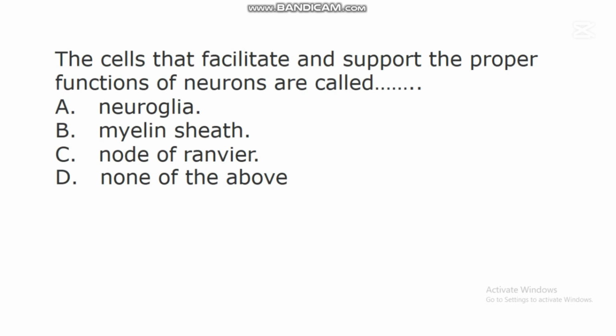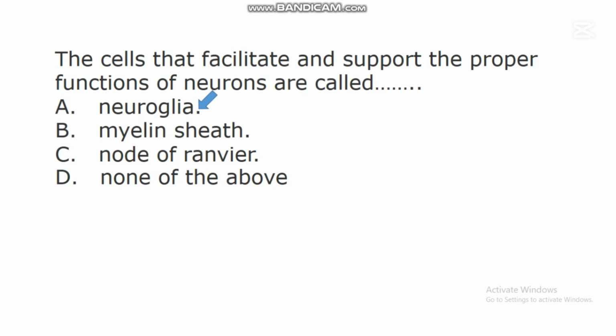The next question says, the cells that facilitate and support the proper functions of neurons are called dash. A. Neuroglia. B. Myelin sheaths. C. Node of Ranvier. D. None of the above. In this question, the correct answer is A. Neuroglia. Neuroglia are the cells that facilitate and support the proper functions of neurons. These cells are different from neurons.